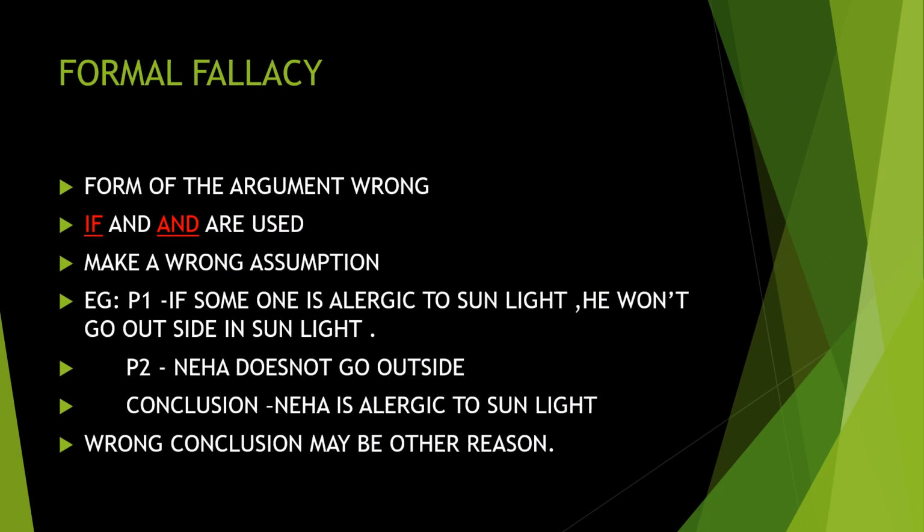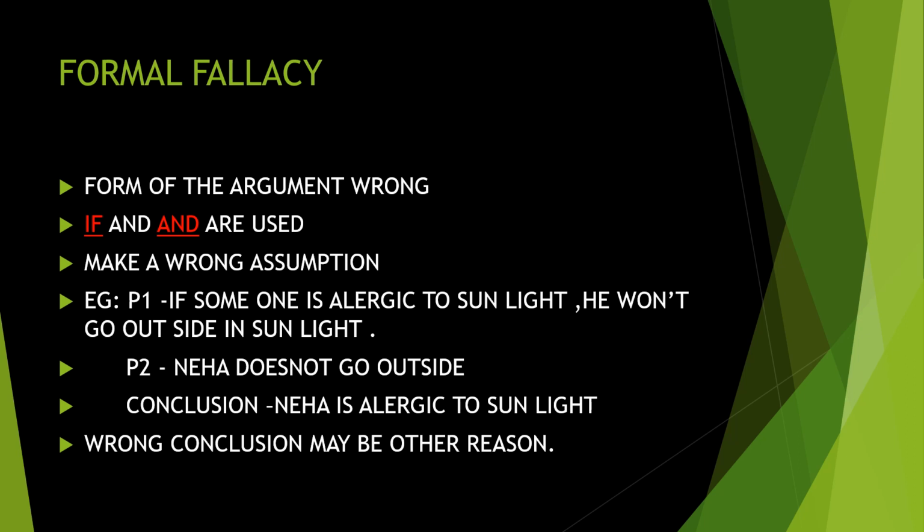Next, we are dealing with the formal fallacy in a detailed way, because they will ask questions from this side. Formal fallacy: the form of the argument is wrong. That is, the argument should have some kind of structure.